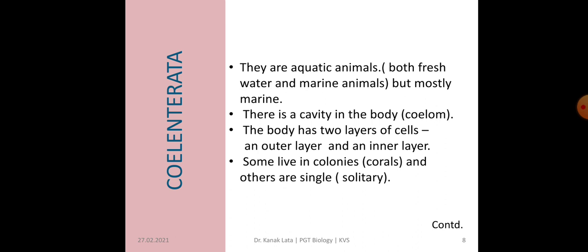This type of arrangement, when they have two layers of cells, ectoderm and endoderm, is called diploblastic. Some live in colonies and others are single. Colonies are called corals, and when they are single they are called solitary.